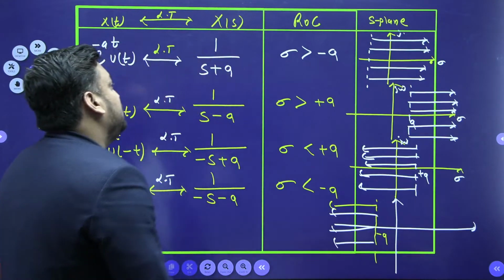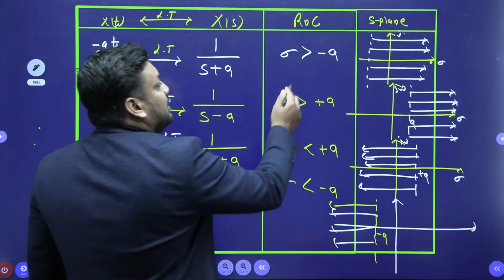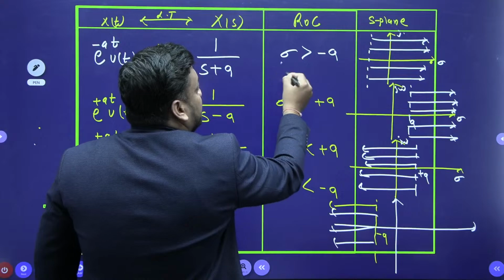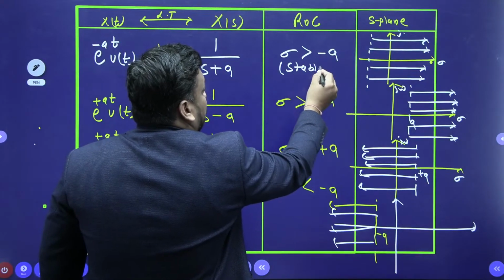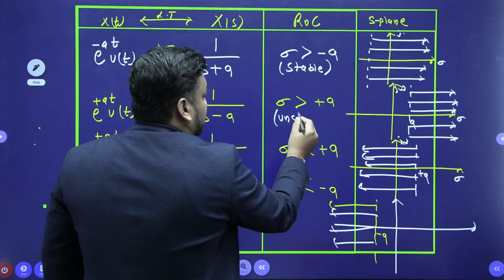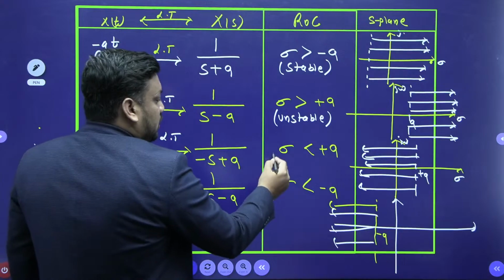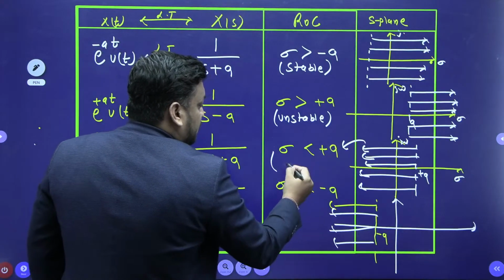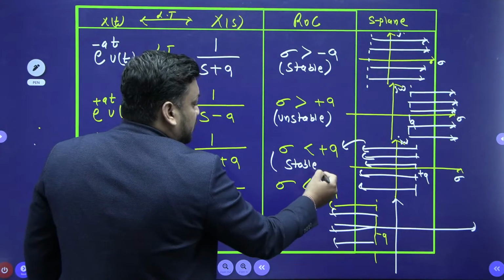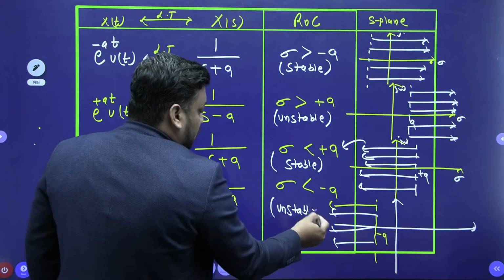We should also write the statement of stable or unstable. So come on, tell me, children, ROC sigma is greater than minus a, the ROC includes the imaginary axis, so should I say this condition is stable? Tell me, what about sigma greater than plus a, shall we say it is unstable, because the ROC does not include the imaginary axis? Don't you think this one is stable? This one is stable because the ROC includes the imaginary axis. But this one is also unstable because the ROC does not include the imaginary axis.